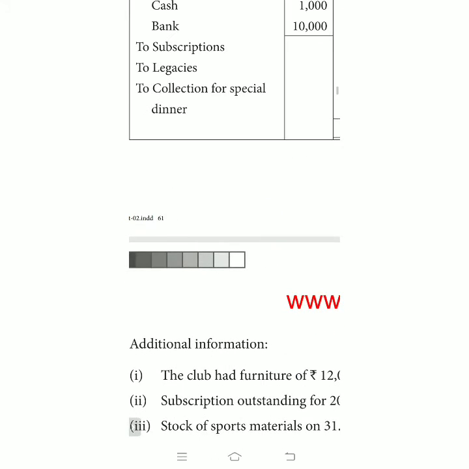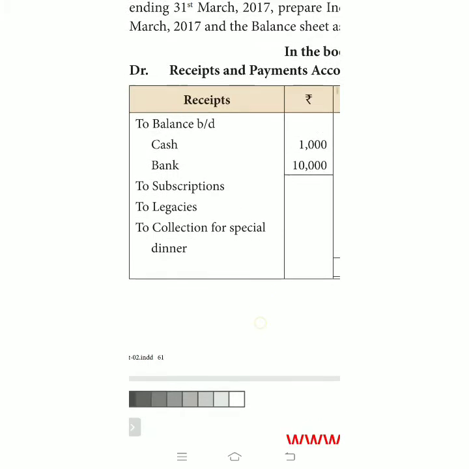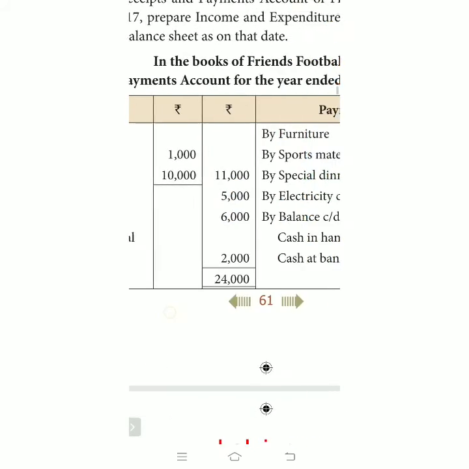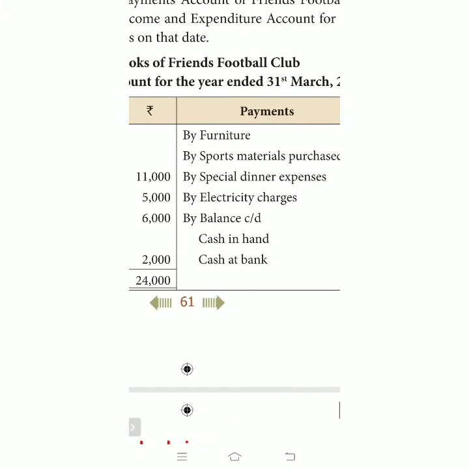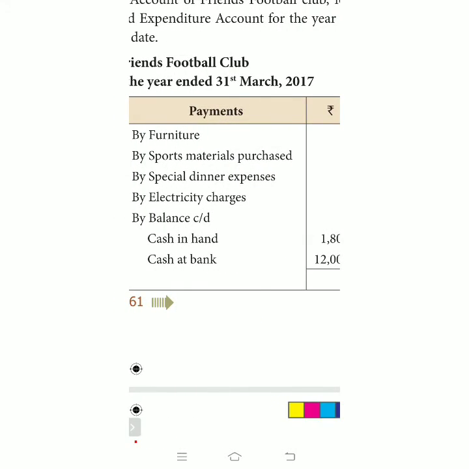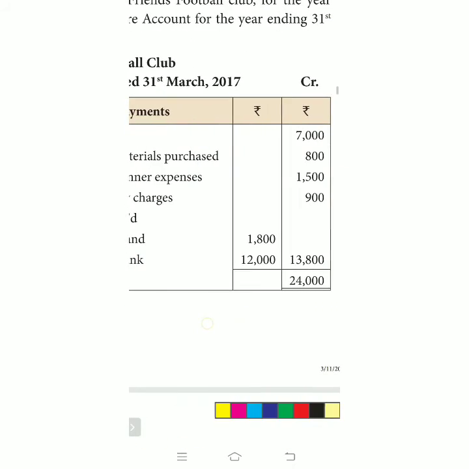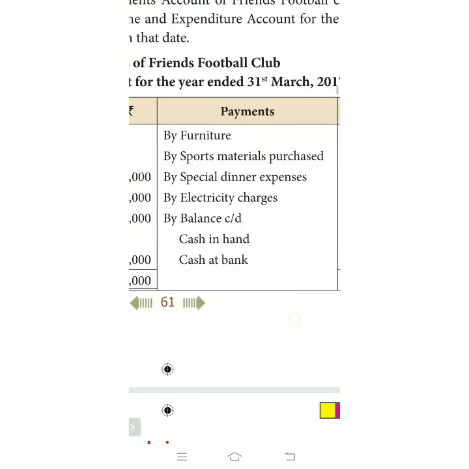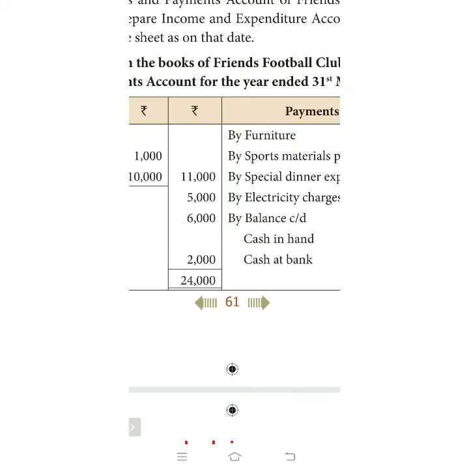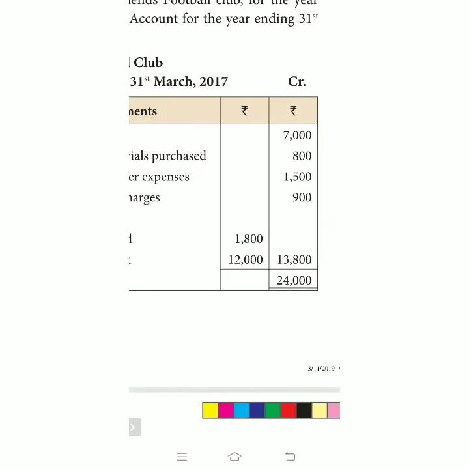Collection for special dinner is a revenue income, and special dinner expenses are a revenue expenditure. Income is 2,000 and expenditure is 1,500. For the special dinner, we collect 2,000 from members and the expenditure is 1,500.